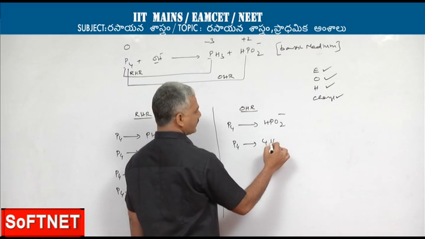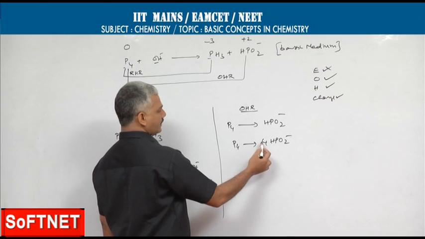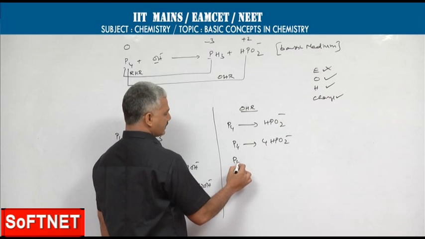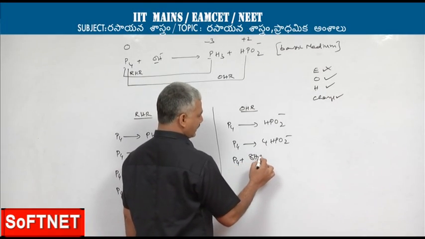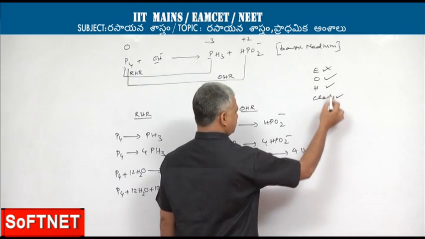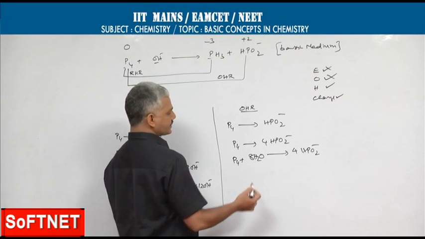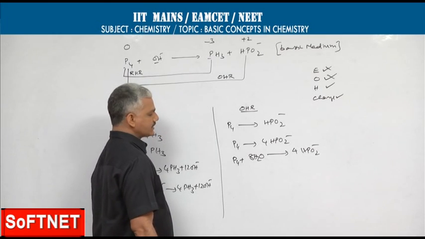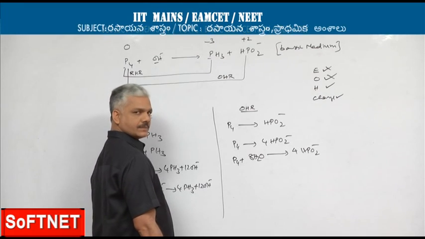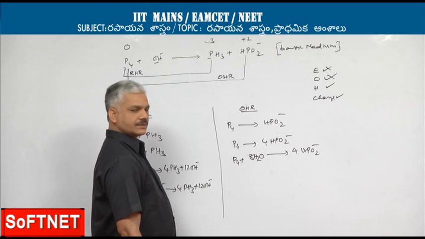P4 gives 4 HPO2 minus, that will balance the element. Then coming to oxygen, on product side 8 oxygens are present. So on the reactant side we will add 8 water molecules. Oxygen is balanced. Now coming to hydrogen. On reactant side 16 hydrogens are present, whereas on the product side 4 hydrogens are present. So the product side is deficient by how many hydrogens?